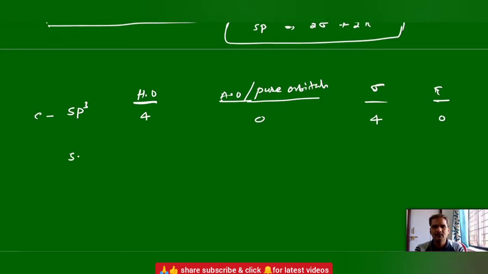And if carbon undergoes sp2 hybridization, then the carbon has 3 hybrid orbitals, 1 atomic or pure orbital, and it can form 3 sigma bonds and 1 pi bond. And if carbon undergoes sp hybridization, then it has 2 hybrid orbitals, 2 atomic orbitals, 2 sigma bonds and 2 pi bonds. These points are very important, you should remember.